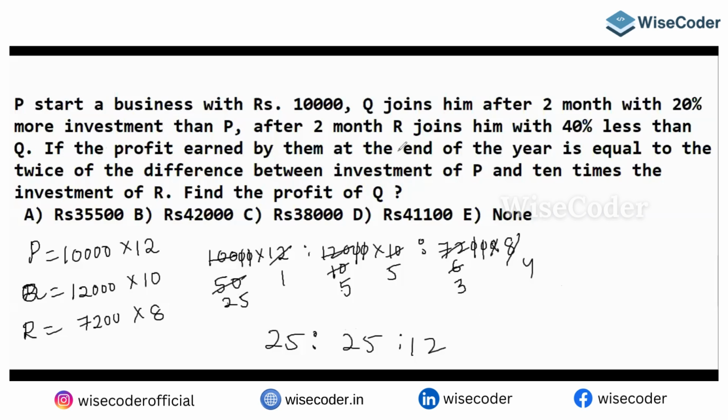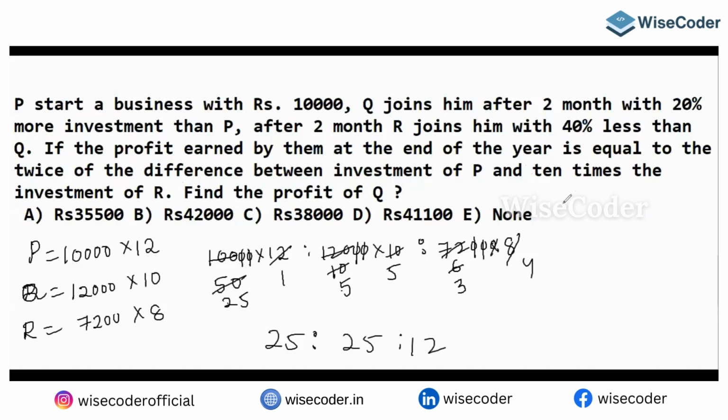The profit earned by them at the end of the year equals twice the difference between the investment of P and 10 times the investment of R. Okay, 10 times the investment of R. What is the P investment?